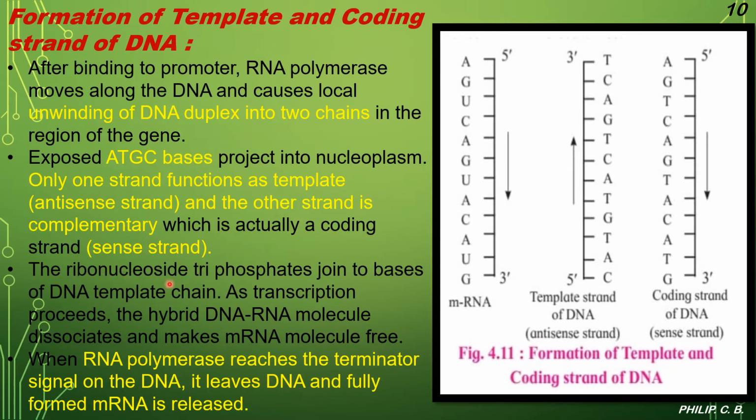Then the ribonucleoside triphosphates join to the bases of the DNA template chain. As transcription proceeds, the hybrid DNA-RNA molecule dissociates and makes the mRNA molecule free. So here what is happening? The ribonucleoside triphosphates join to the bases of the DNA template chain, that is the template or antisense strand, whereas the sense strand is the coding strand.